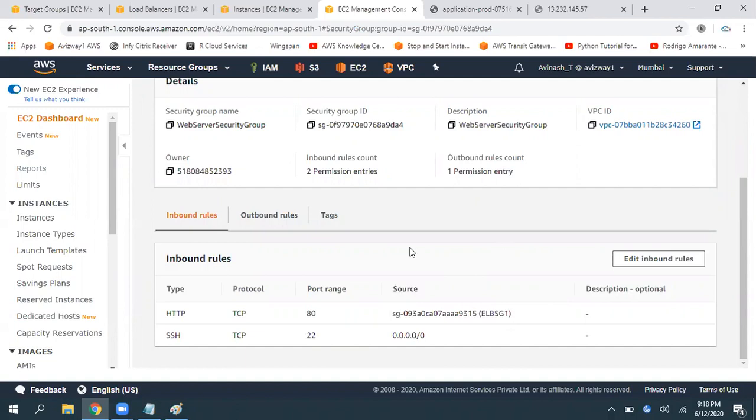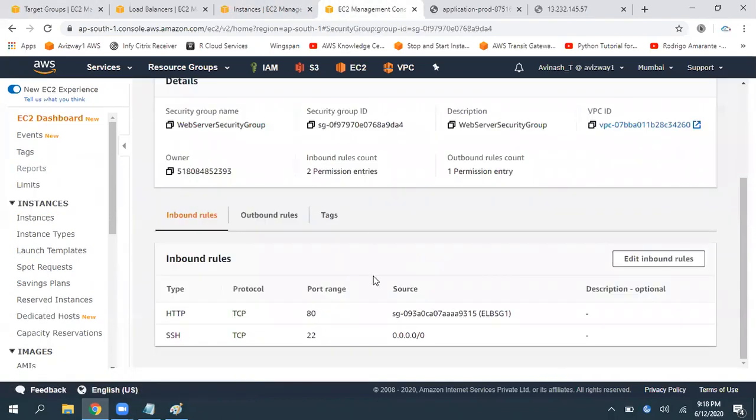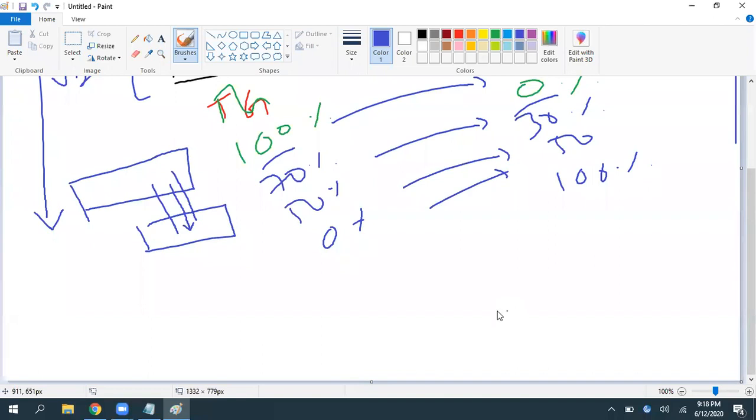So any questions on this? The same mechanism is applicable for our database and web tier. The same mechanism is applicable for our Bastion host or jump server in our VPC. So from the instance, to where you want to deliver the traffic, I want to make port number 80 traffic available to my load balancer. So then I give my load balancer security group here. That's it.